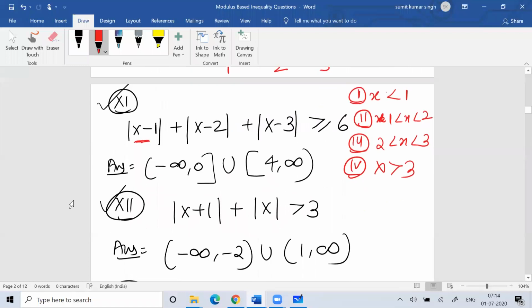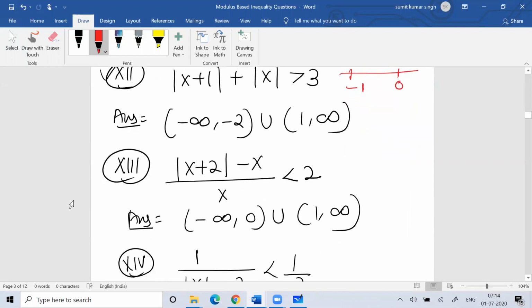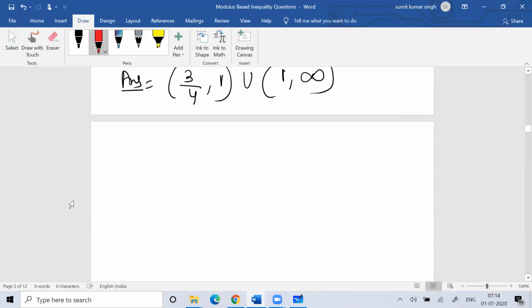Similarly, for this question, you can take minus 1 and 0. So you'll consider 3 regions and solve it, and you'll get the answer. I don't think getting the answer will be a big thing for you. So you can easily solve these questions, and you can see these steps.